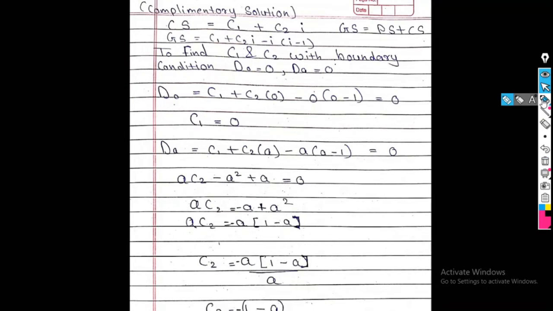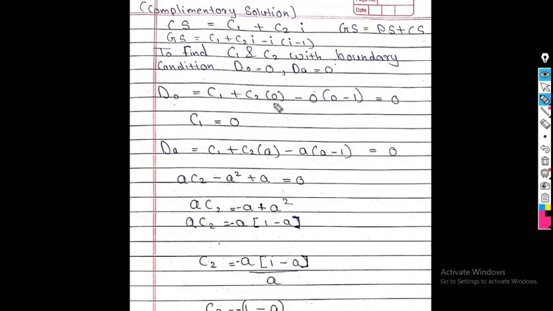Now next I find the complementary solution. So the complementary solution is C1 plus C2 into I. So in the general solution I put these two values, the particular solution and the complementary solution. Now again in this case, to find C1 and C2 we use these two boundary conditions: D0 is equal to 0 and dA is also 0. So in this equation I first put the value of I as 0 and next the value of I as A. After putting I is 0, what do I get? So this is my equation.